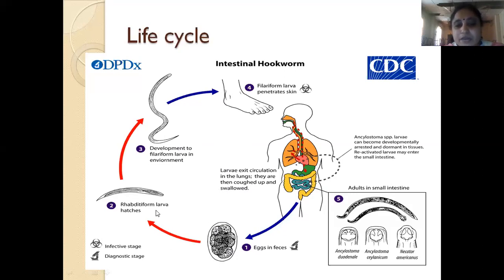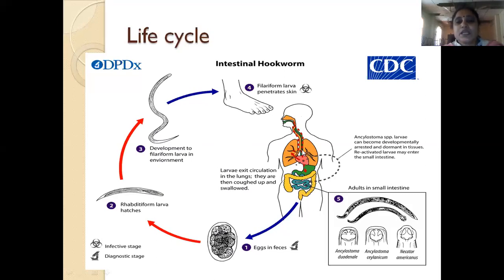The eggs develop into rhabditiform larvae, and these develop into filariform larvae, which is the infective stage. Once it enters the lungs, it is coughed up and swallowed into the intestine. In the intestine, they mature into adult worms.